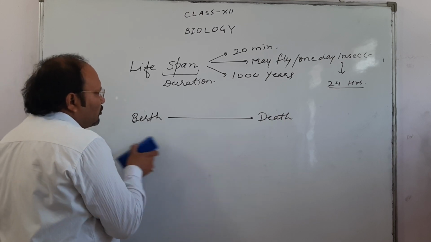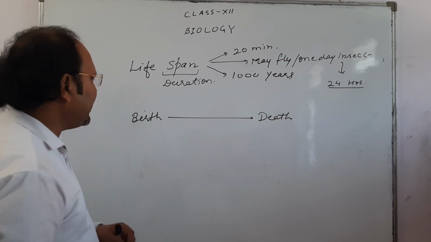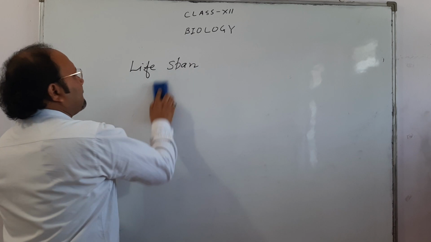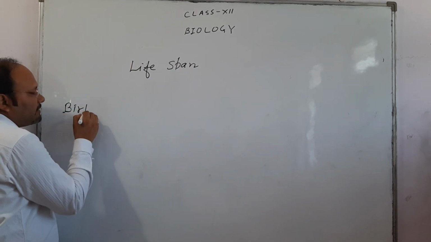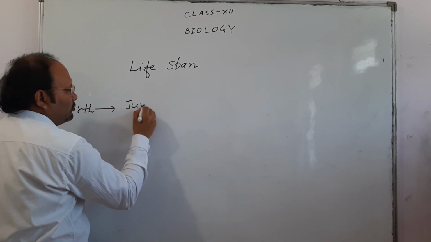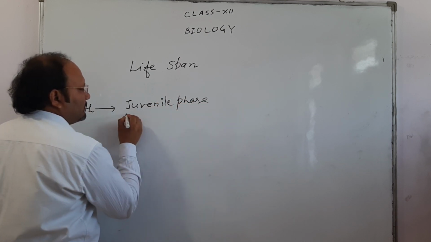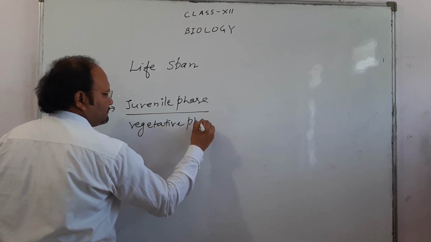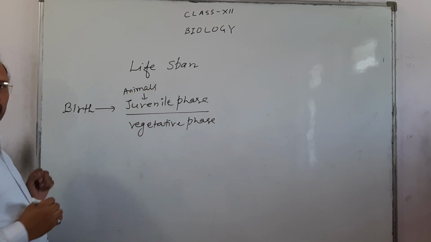Now we move into the different stages coming in the lifespan. When we study the lifespan of any individual, after birth the organisms enter into the juvenile phase or vegetative phase. In the case of animals, we use the word juvenile phase.